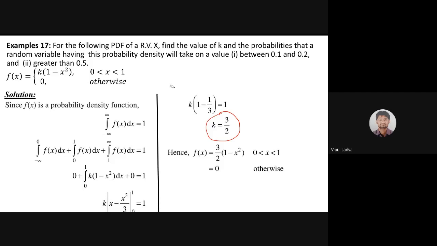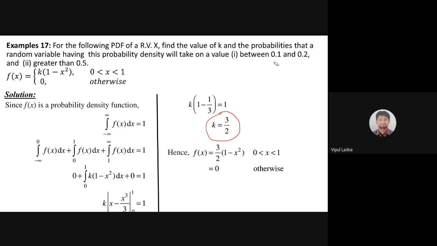Now what should be the value of the probability if the continuous random variable lies between 0.1 and 0.2? First of all, be sure that this interval 0.1 to 0.2 is a subset of 0 to 1. So for this interval, we will take f of x as k times 1 minus x square, and k has value 3 by 2.